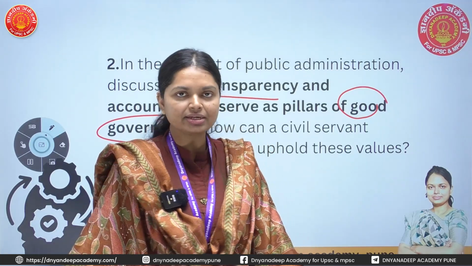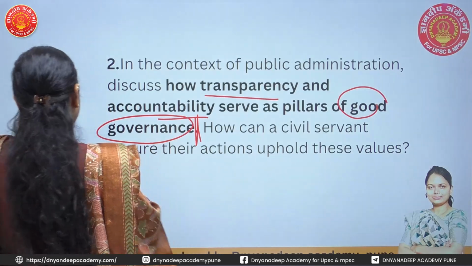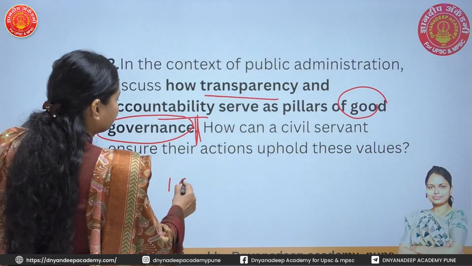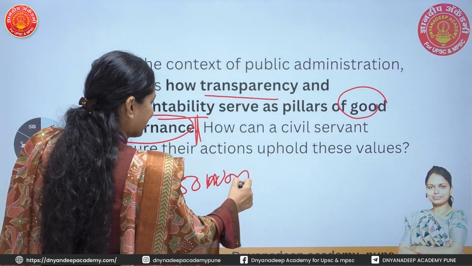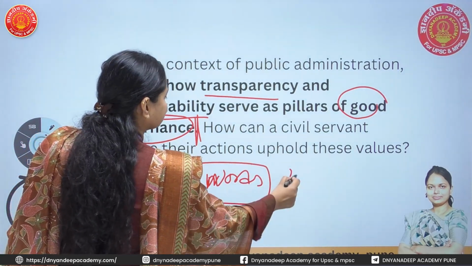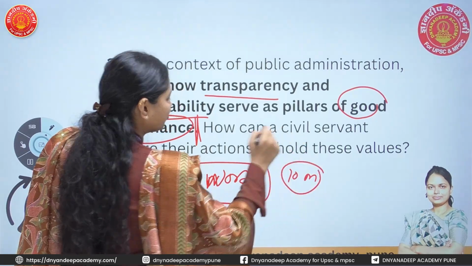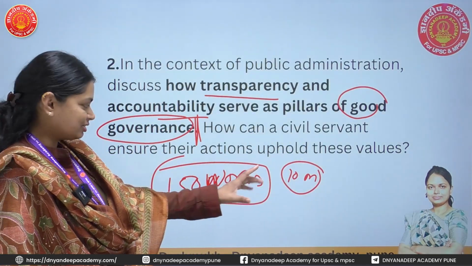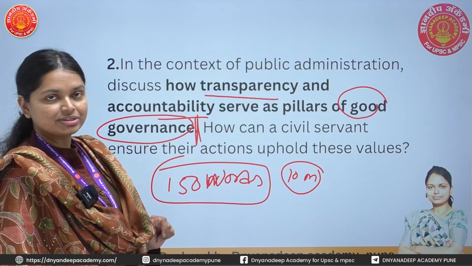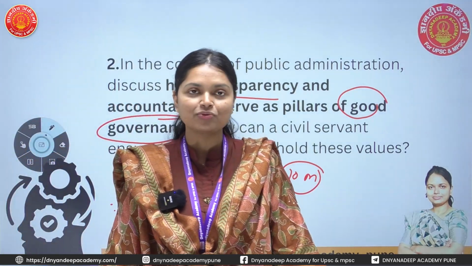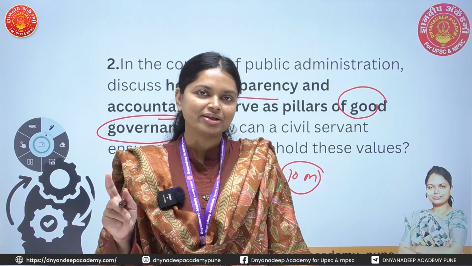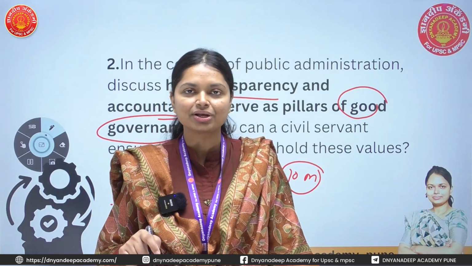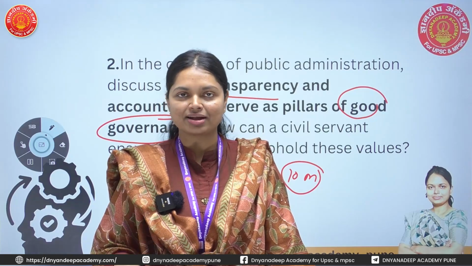But in ethics, we write the answer for 10 marks with a word limit of 150 words. So we have to focus on examples, because while writing the example, we are definitely adding the values in the introduction and in our answer.